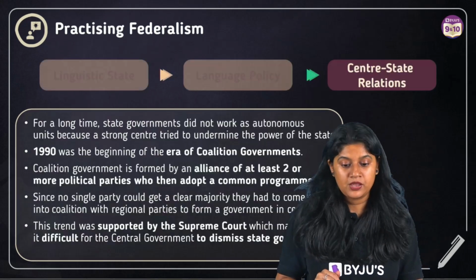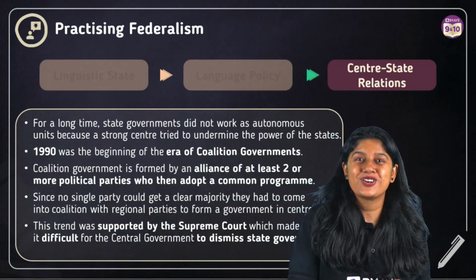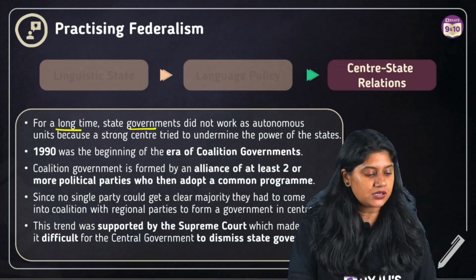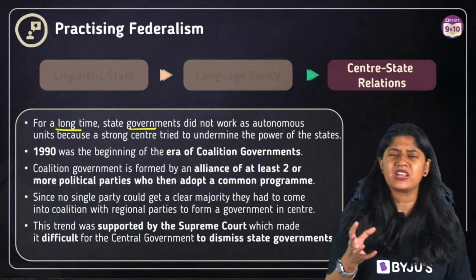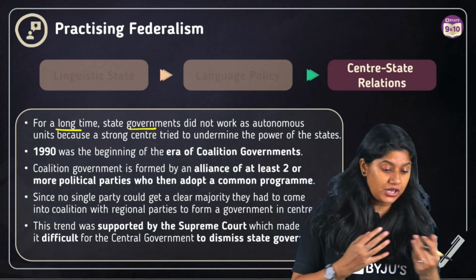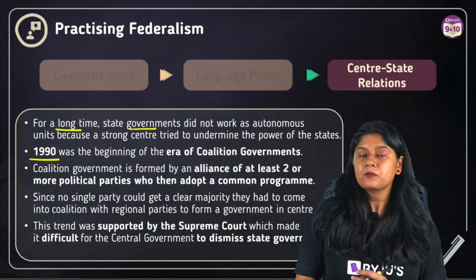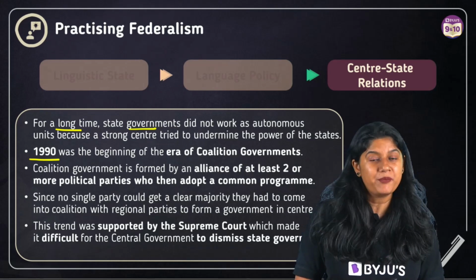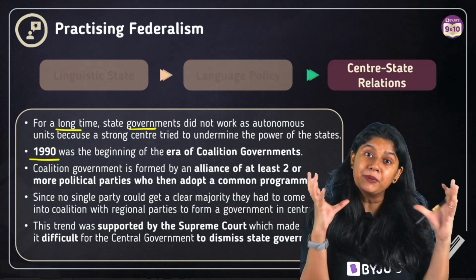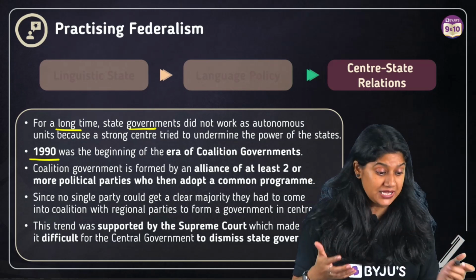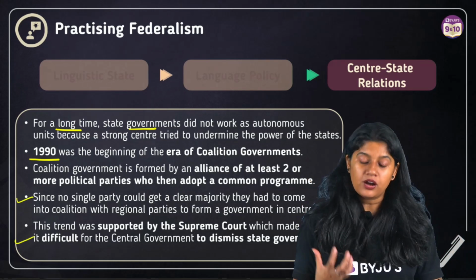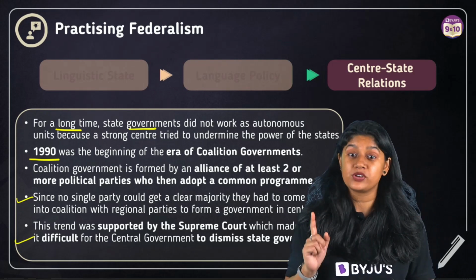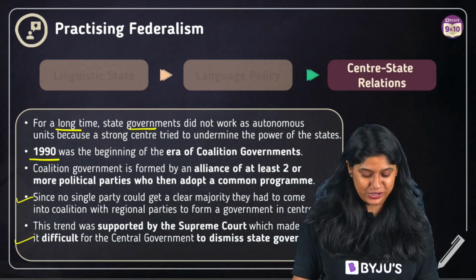That's very important. Talking about the state-center relation, the state and the center initially did not share a great bond. But after 1990, we saw the beginning of coalition governments, where two parties come together to form the government, and that's how we saw the change in the relation between the state and the center. Now these points are really very important, everyone. I hope all of you have taken the screenshot of it.